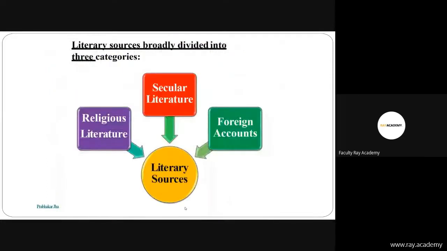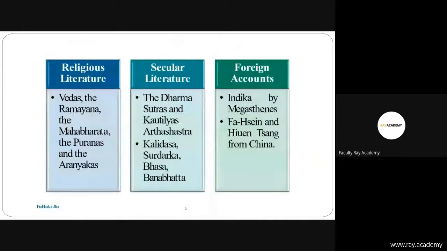In religious literature, there are the Vedas, Ramayana, Mahabharata, Puranas. In secular literature, Dharma Sutras, Kautilya's Arthashastra, Kalidas, Shudraka, Bhasa, Banabhatta. Foreign accounts include Indica, Fa-Hien, Hiuen Tsang, I-Tsing, Xuanzang. So please keep this in mind.